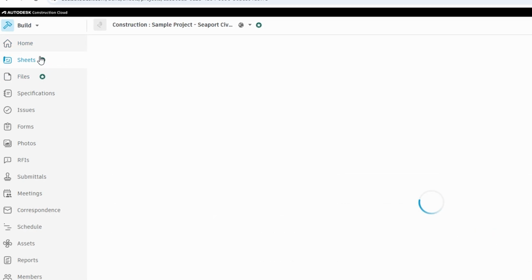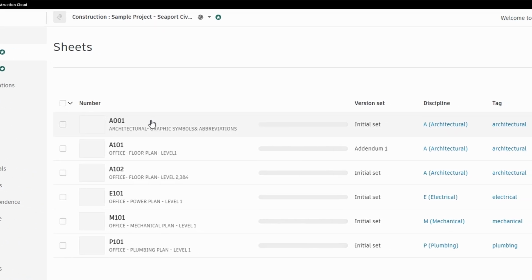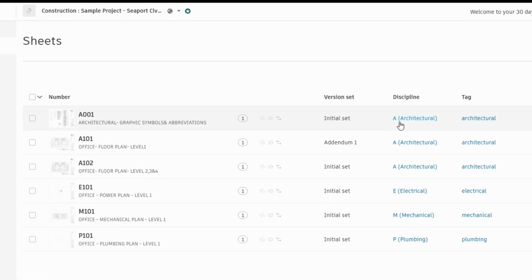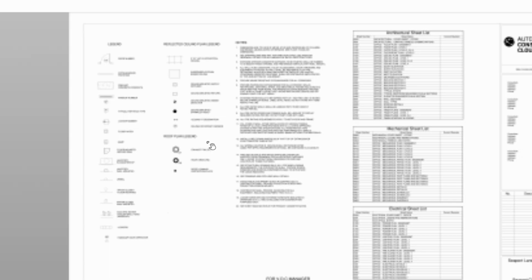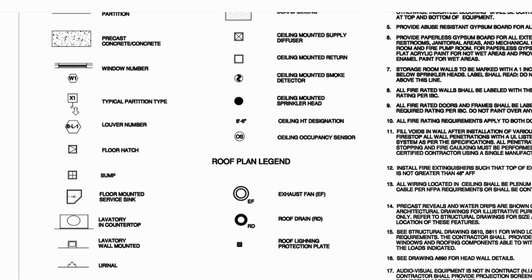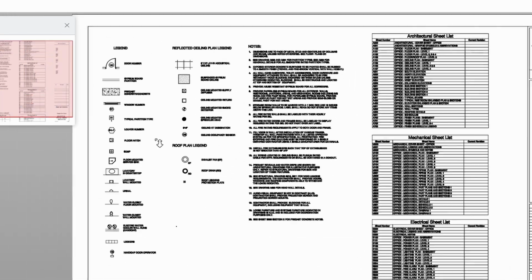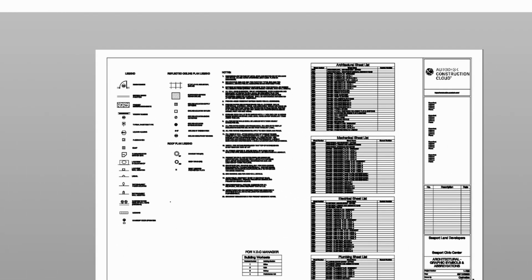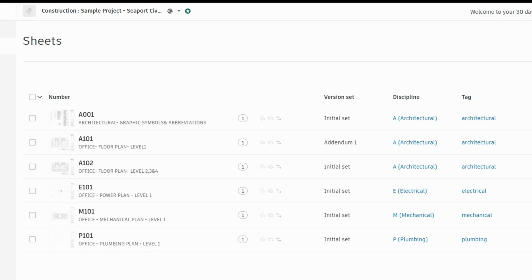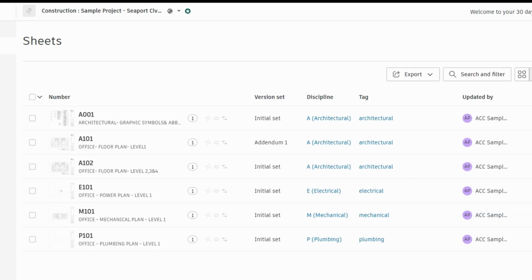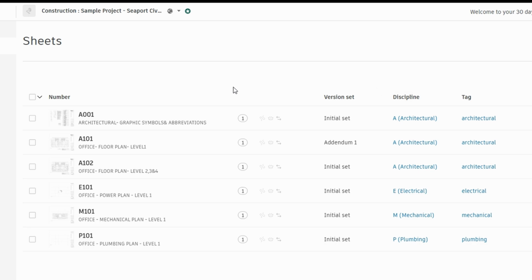When you click on the Sheets tab, it gives you the option to upload your own project drawings, blueprints, and other important documents. You'll see options for uploading files, organizing your sheets, and even managing versions of your existing documents. For instance, if you have a drawing in PDF format that you need to upload, just click Upload Sheets. Then, you can either choose to create a new sheet version or add one that already exists in your collection. From there, you'll be prompted to select the right file from your computer and upload it into PlanGrid.